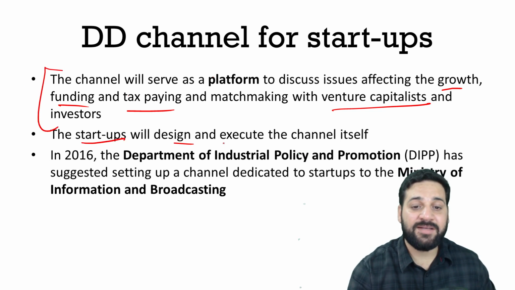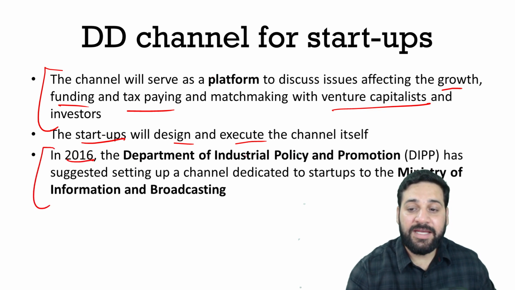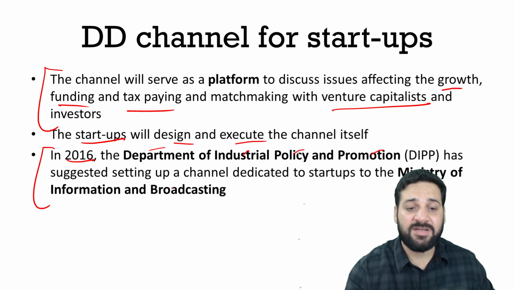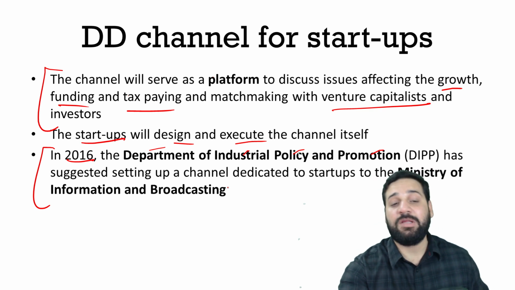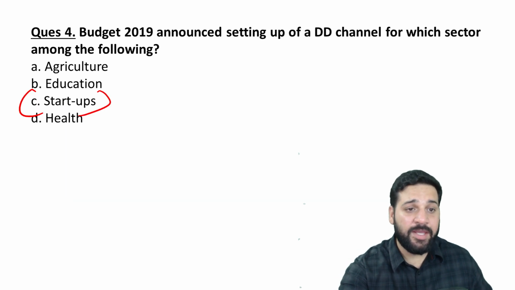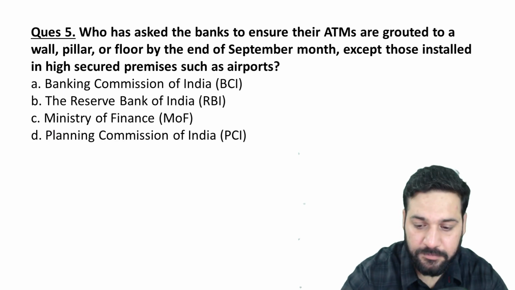The startups will design and execute the channel itself. In 2016, DIPP, the Department of Industrial Policy and Promotion, had suggested setting up that channel. So a DD channel for startups is going to be started as per Budget 2019.